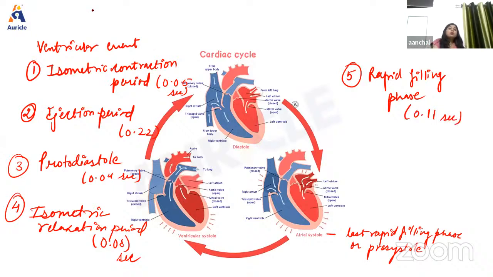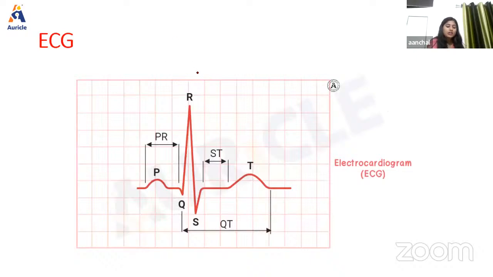Right. So this is all about the ventricular events of the cardiac cycle, and atrial events we have already discussed. So we are done with the cardiac cycle. Now, next we have another important topic, that is ECG. As we know, ECG is electrocardiograph. This is a technique by which the electrical activity of the heart is studied.